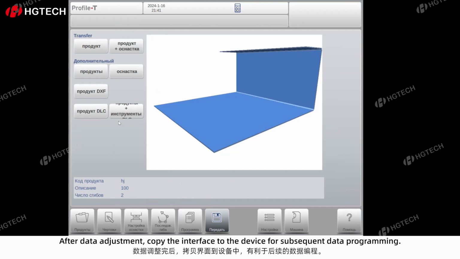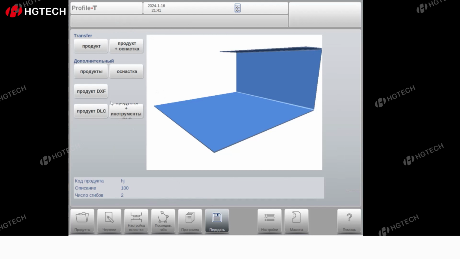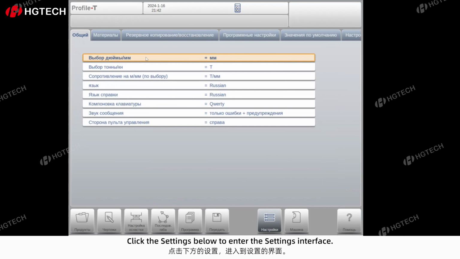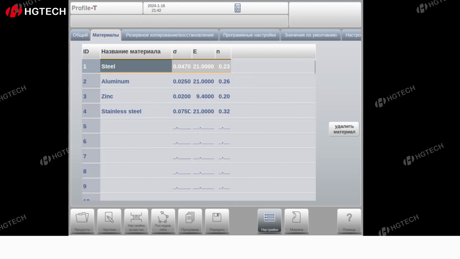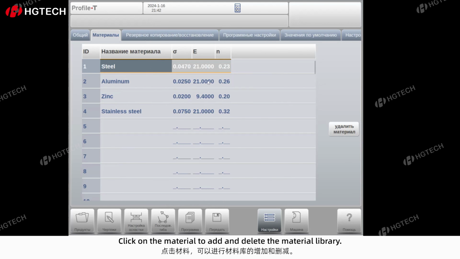After data adjustment, copy the interface to the device for subsequent data programming. Click the settings below to enter the settings interface. Data adjustment and language switching can be performed according to different requirements. Click on the material to add and delete the material library.